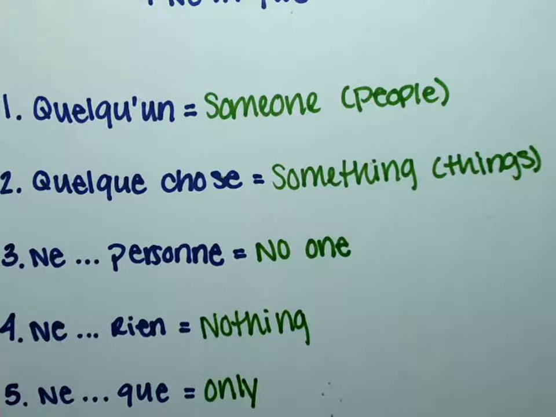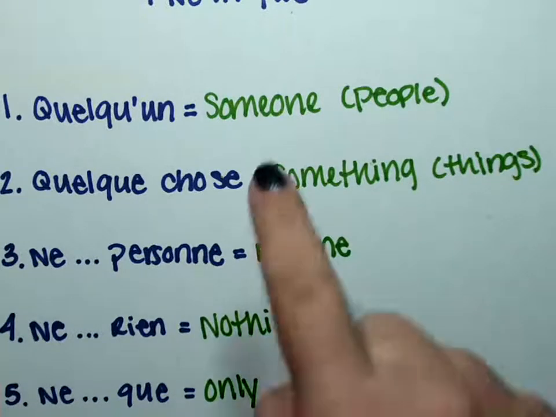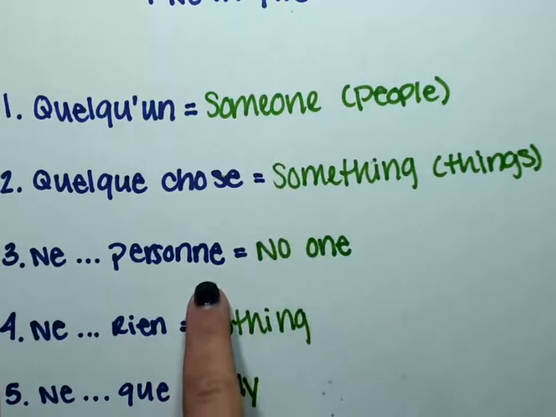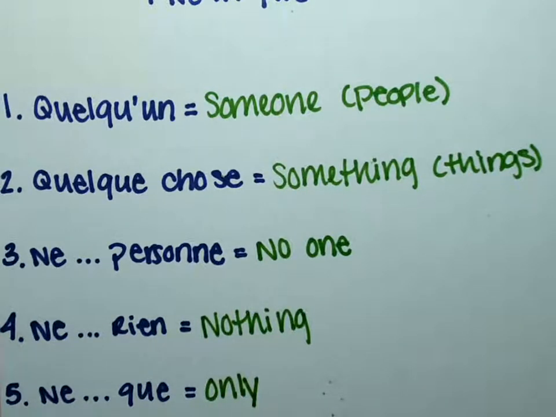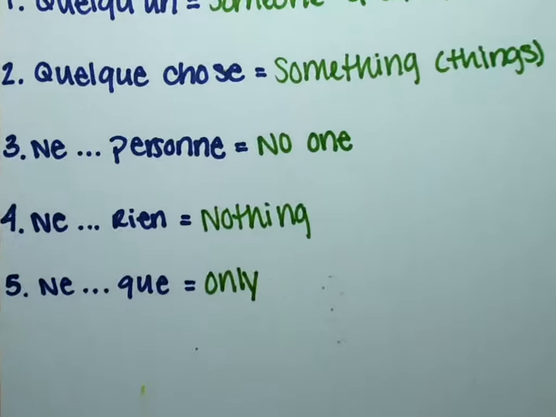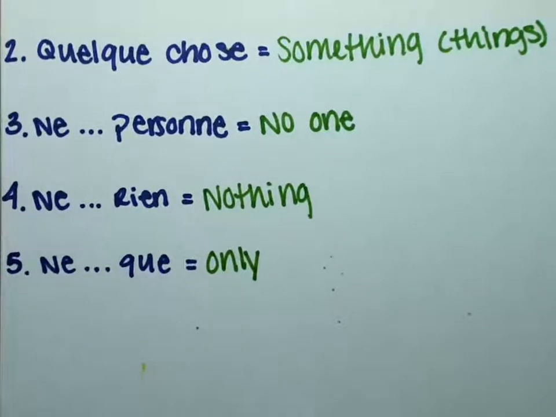So a couple things I want to talk about on here. We have quelqu'un and ne personne, which are the exact opposite of one another. Then we have quelque chose and ne rien, which are the exact opposite of each other. So someone and no one are opposites, and something and nothing are opposites. So helpful to know that. So let's start talking about ne personne, ne rien, and ne que.